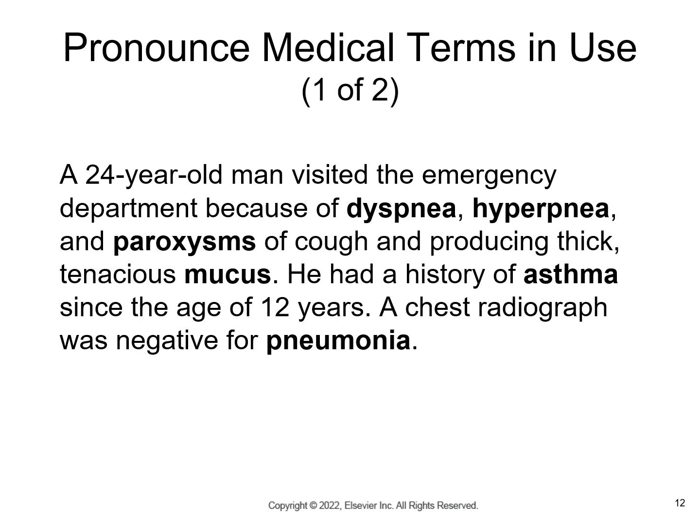A 24-year-old man visited the emergency department because of dyspnea, hyperpnea, and paroxysm of cough, producing thick, tenacious mucus. He had a history of asthma since the age of 12 years. A chest radiograph was negative for pneumonia.